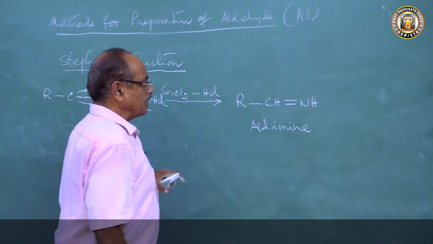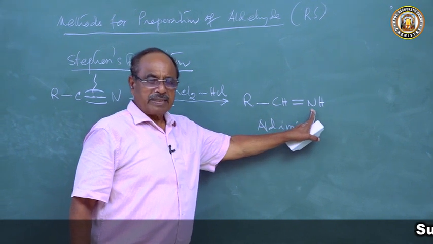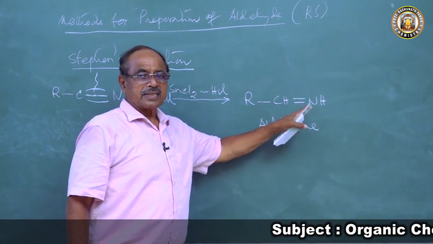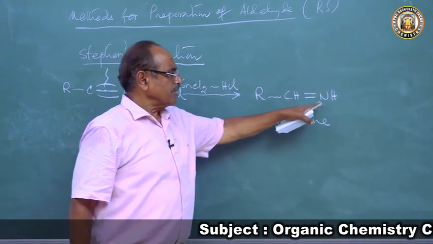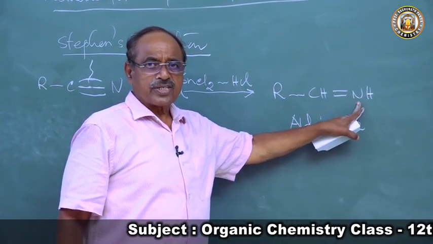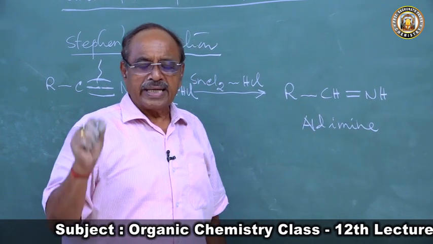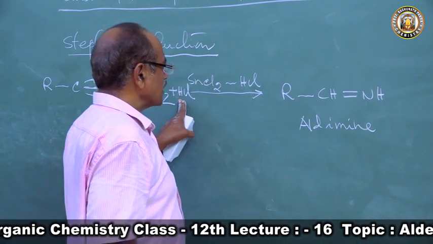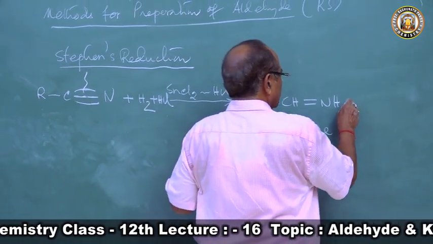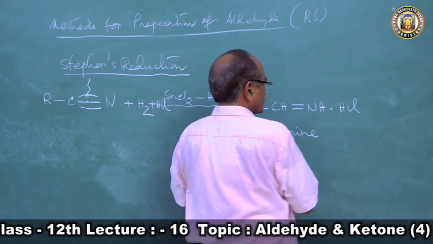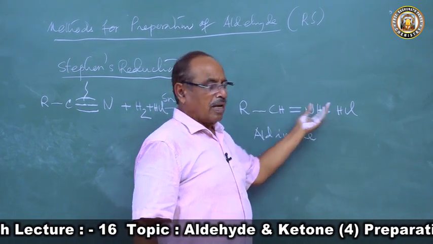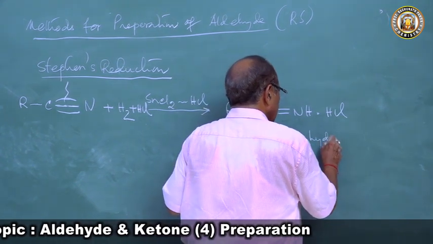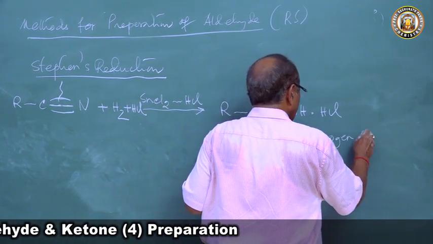Aldimine. The NH group is called imine, and RCHO is aldehyde. This is an imine, an aldimine, and this is basic. NH3, NH2, NH are basic. Since this is a base, the HCl remains there as a mixed salt. So this forms aldimine hydrogen chloride.